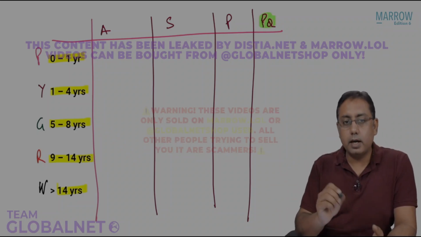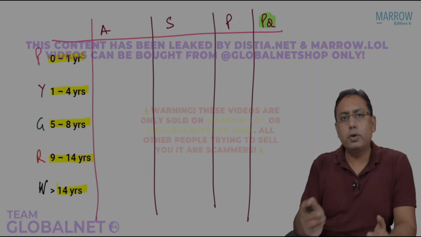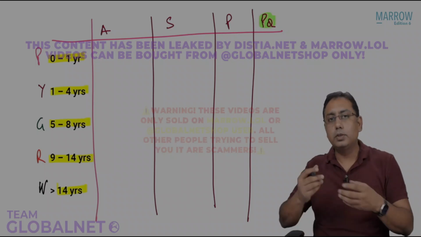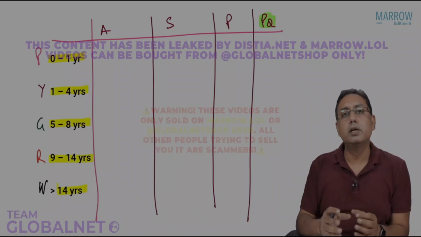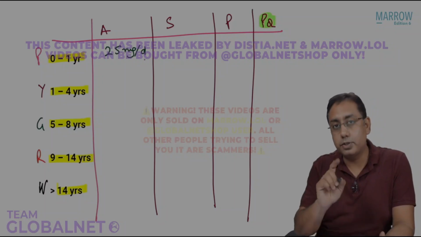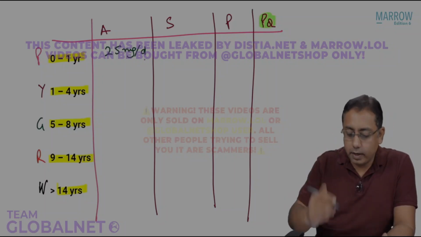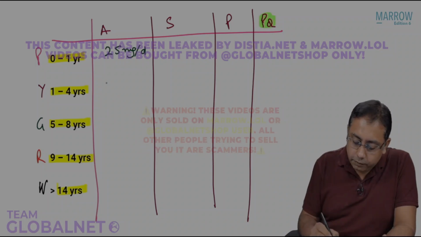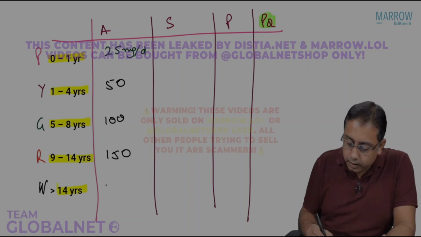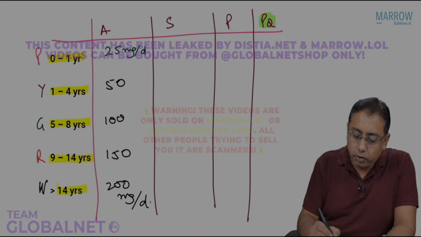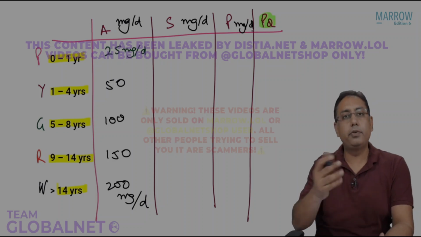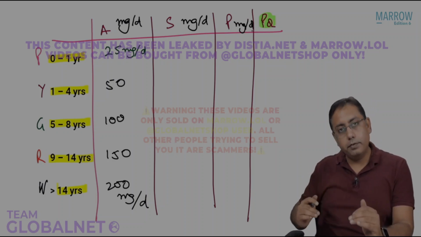For each day, what is the dose of artesunate? What is the dose of chloroquine? Chloroquine was 25. What is the dose of primaquine? Primaquine was 0.25. What is the dose of artesunate? Artesunate is also 25, because everything is 25 in malaria. So this is 25 milligrams per day, artesunate. It is easy now: 25, we double it up to 50, then 100, then 150 and then 200 milligrams per day. All doses are milligrams per day, so I don't need to repeat and rewrite every time. So it is 25, 50, 100, 150 and 200.